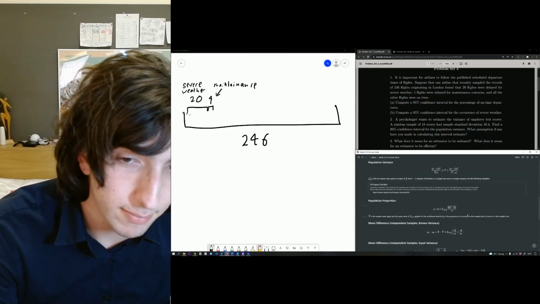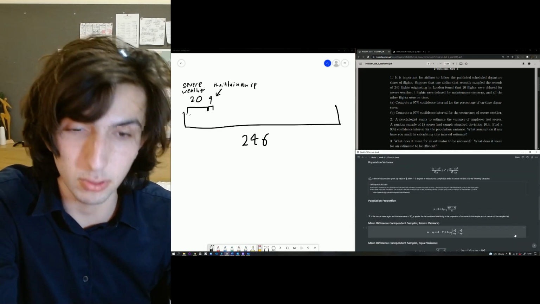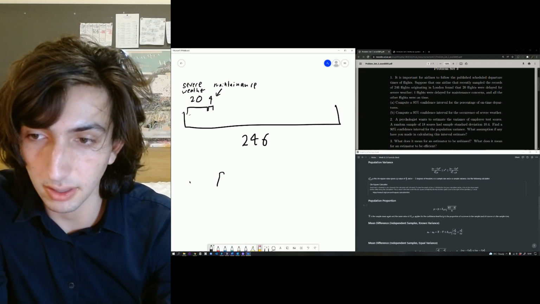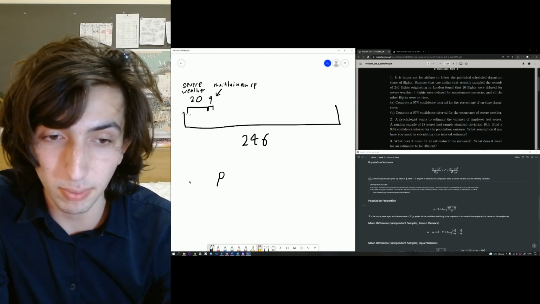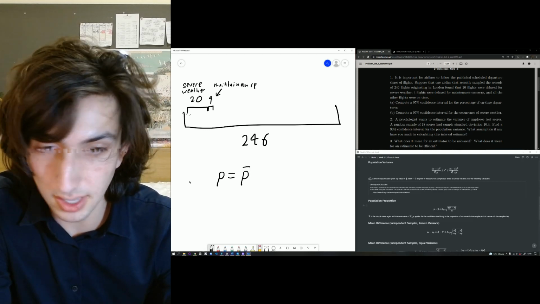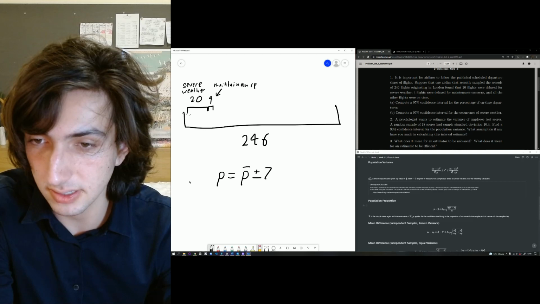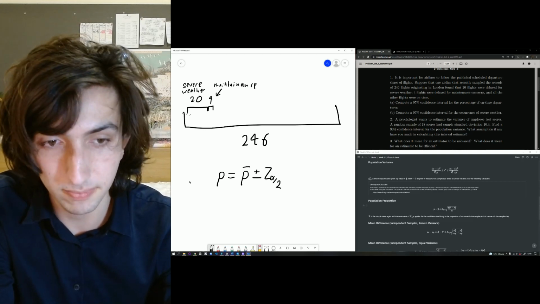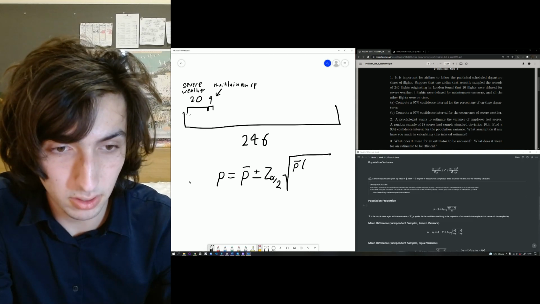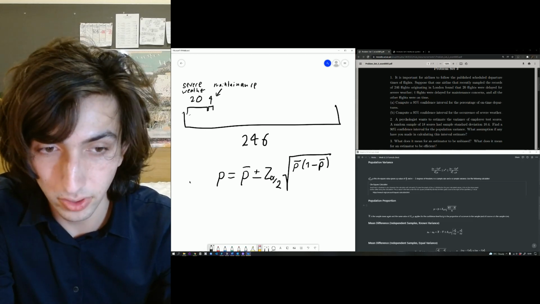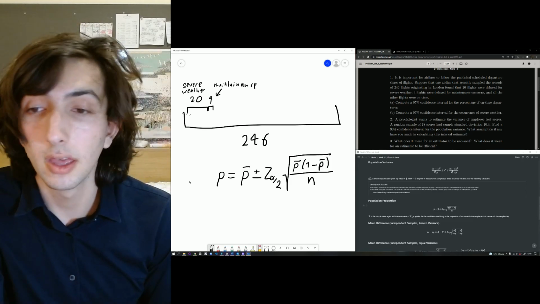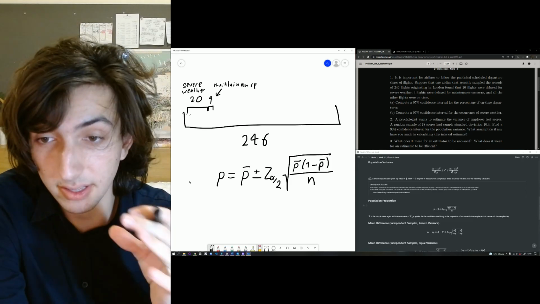So I'm going to grab the formula for population proportion, which looks a lot like this. So we have the real proportion of on-flight timing, which is equal to the sample proportion plus or minus z alpha over 2, times the square root of sample proportion times 1 minus sample proportion, over n. This is our formula, essentially, for the interval, okay? So add and subtract, that's going to be our interval.